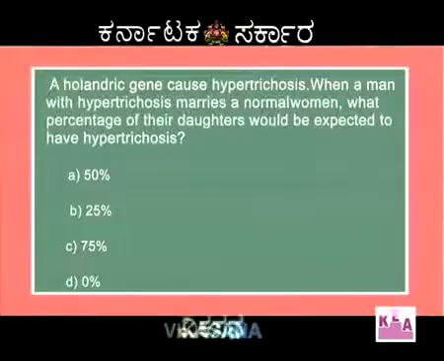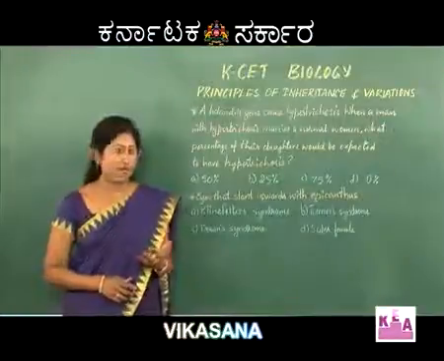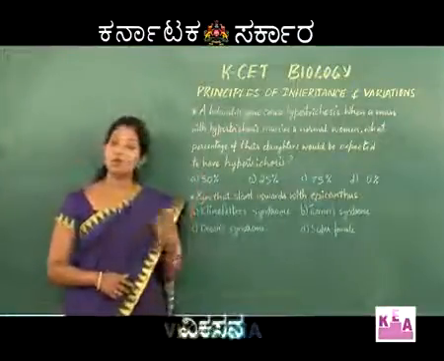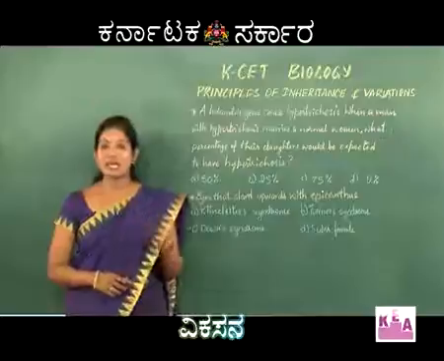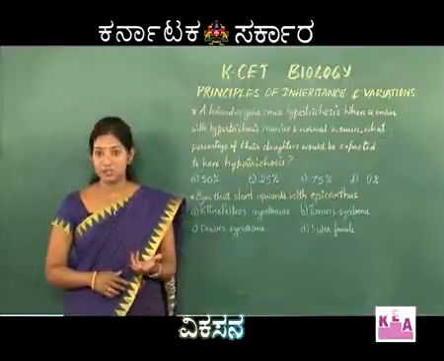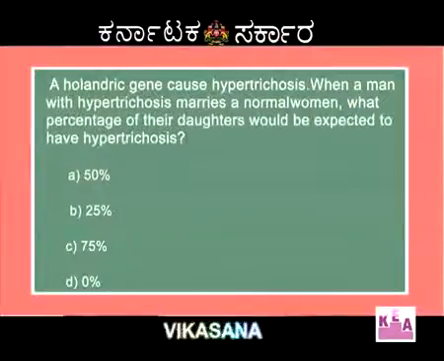Now, let us see the question once again. What percentage of their daughters? We are aware Holandric genes are found only on the Y chromosome, and daughters will have the chromosome complement XX. Y is not present. That is why the right option is D, 0%.